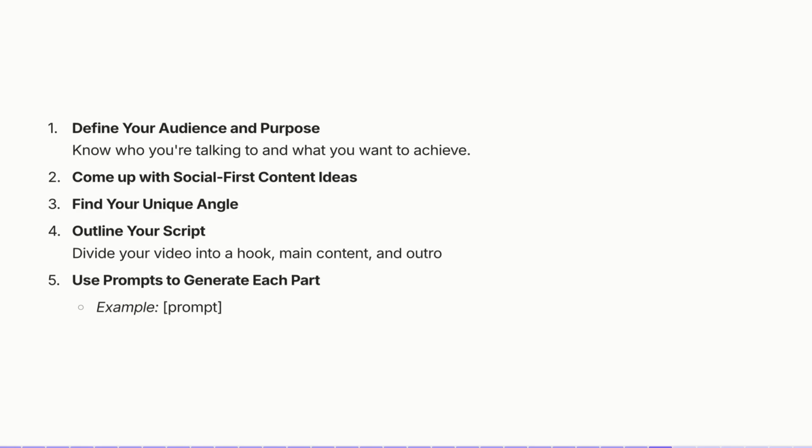Once we've done that, the next step would be to come up with content ideas. What I like to call social first is something that can be easily done with the help of keyword research tools, AI, and just your own brain. From there, once we have content ideas, we want to find our unique angle for those topics, because that's going to be very helpful when we're using AI to help us script our outline. Then we're going to divide our script into a hook, main content, and outro. Then we can use specific prompts to generate each part.